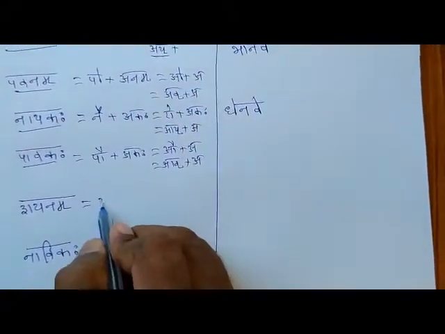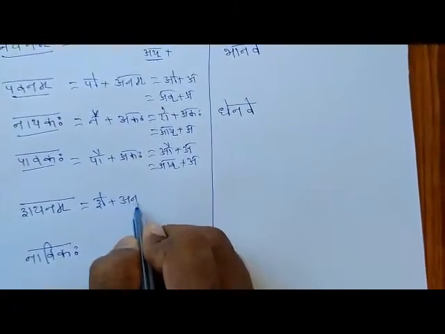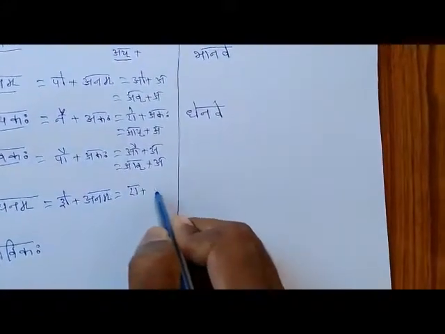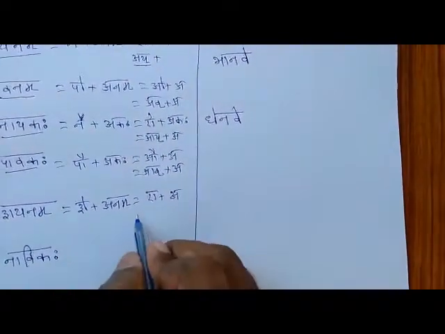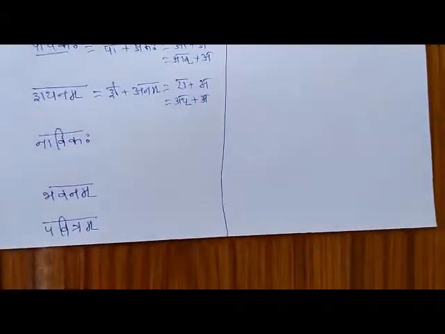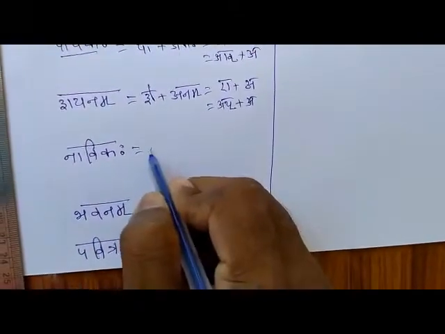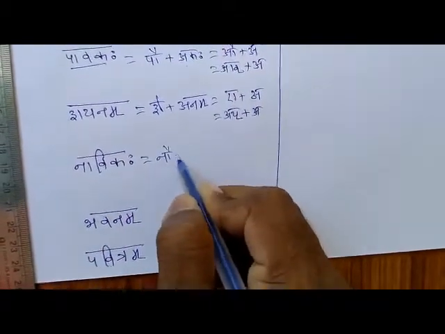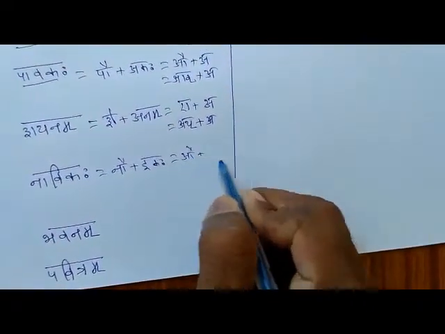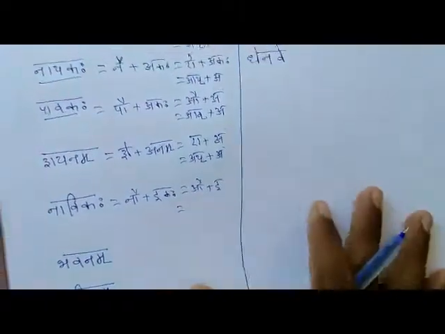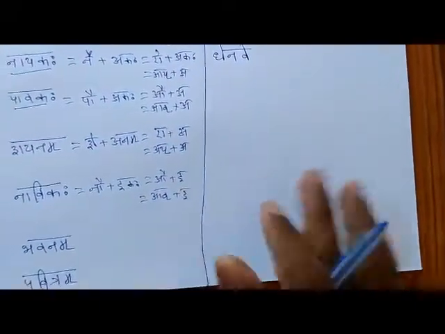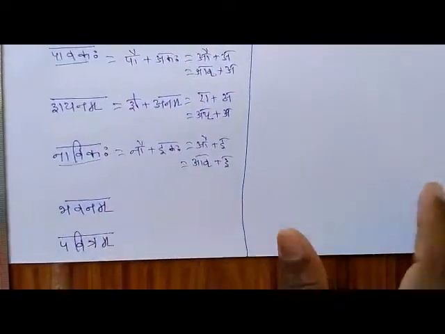Sayanam. Se plus Anam. The first word's last letter is E. The second word is A. Ay plus A. Sayanam. Navikaha. Nau plus Ikaha. Au plus I. So Av will take place and I. Navikaha.